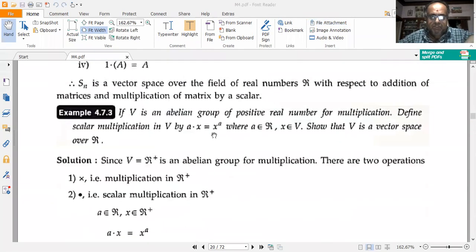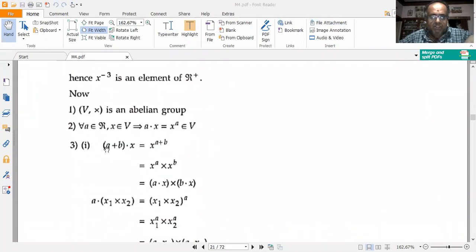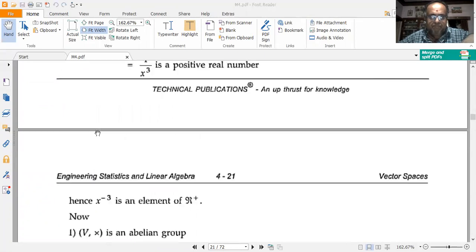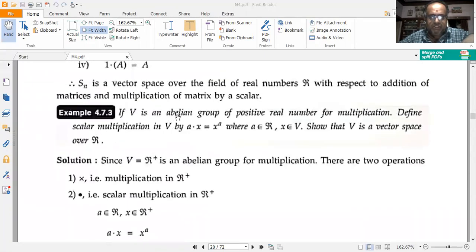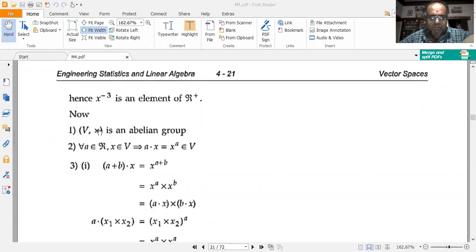Now, in the problem, it has already been told that V is an abelian group. So if V is an abelian group, then for A belonging to R and X belonging to V, A into X should be equal to X to the power of A, and that also belongs to V. V, cross is an abelian group, so it means it's an abelian group under multiplication. So for A belonging to R and X belonging to V, I have A into X is equal to X to the power of A, so that also belongs to V.